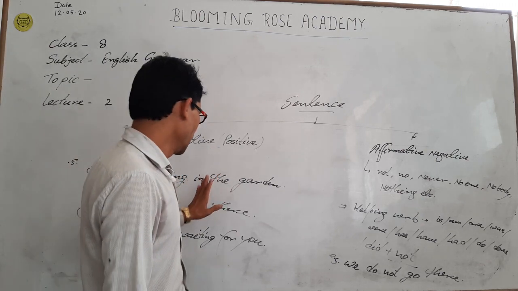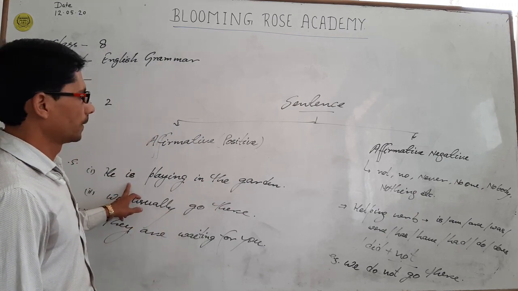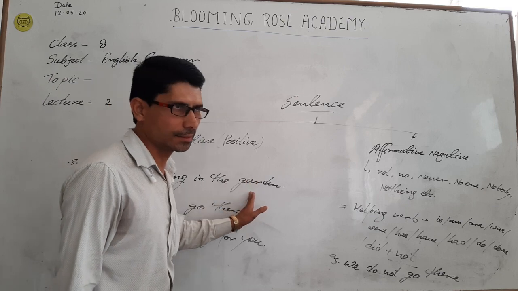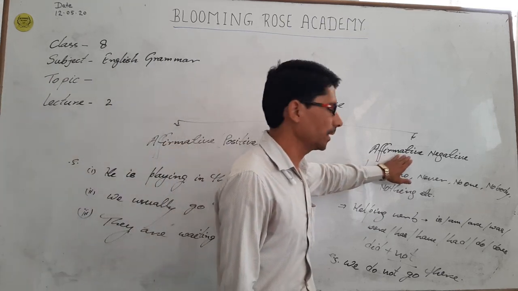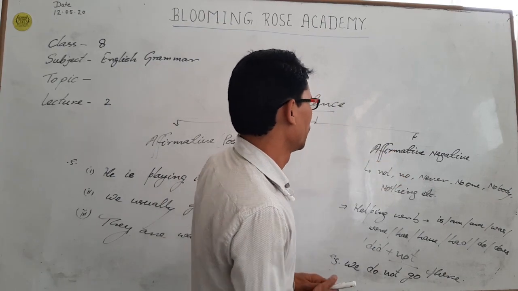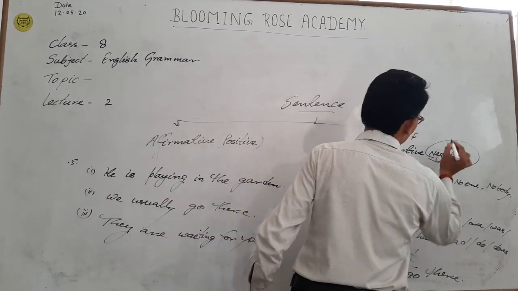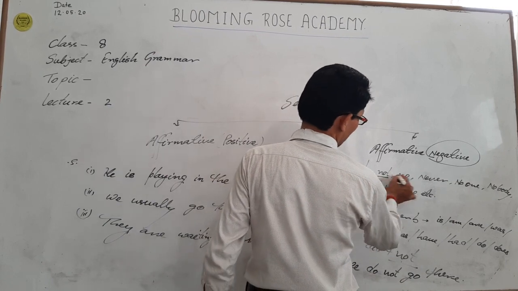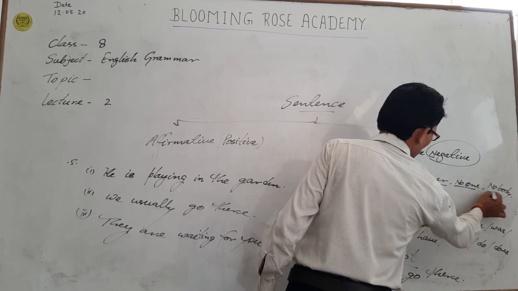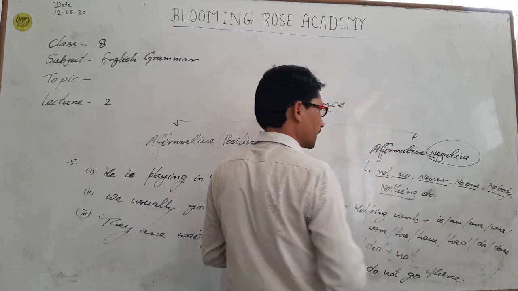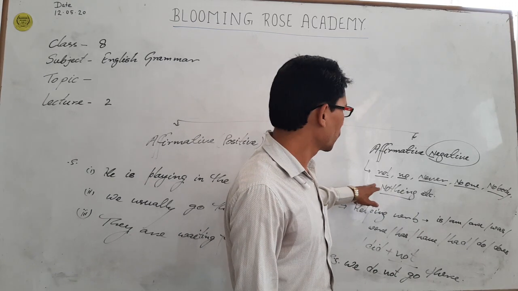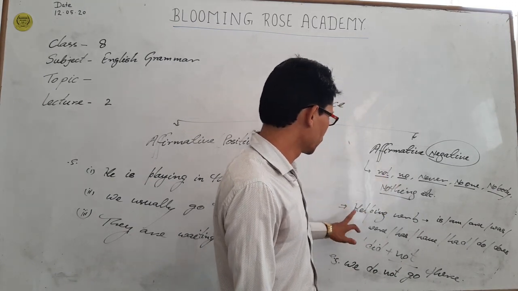Another, if I say he is not playing in the garden, then such kind of sentences are called affirmative negative sentences. Any sentence containing not, no, never, no one, nobody, nothing, etc., such kind of sentences are called negative sentences.